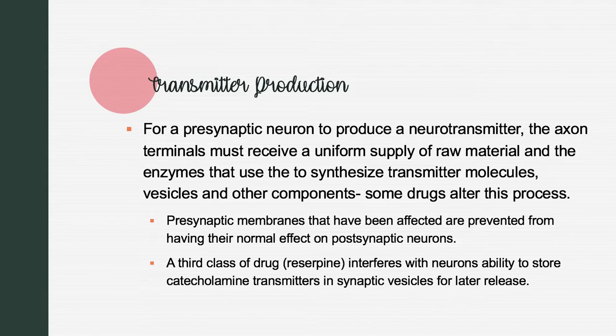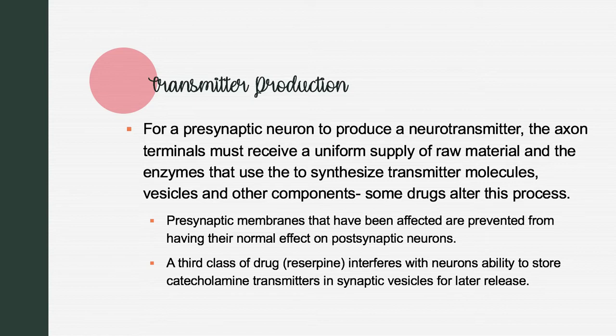Transmitter production. For a presynaptic neuron to produce a neurotransmitter, the axon terminals must receive a steady supply of raw materials and the enzymes that use them to synthesize transmitter molecules, vesicles, and other components. Some drugs will alter this process. Presynaptic membranes that have been affected are prevented from having their normal effect on postsynaptic neurons.